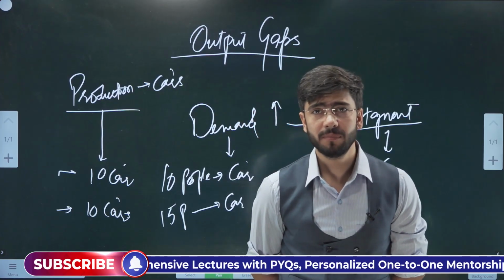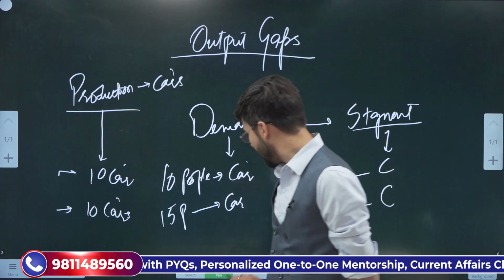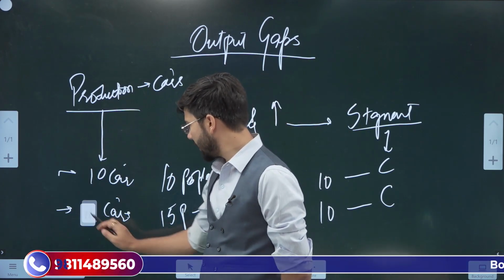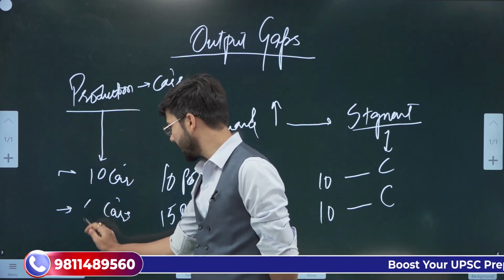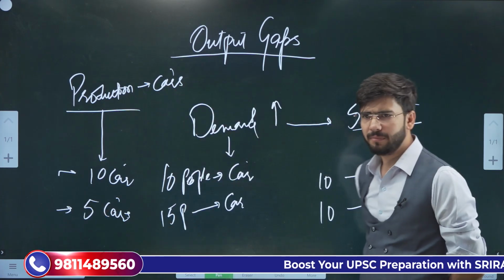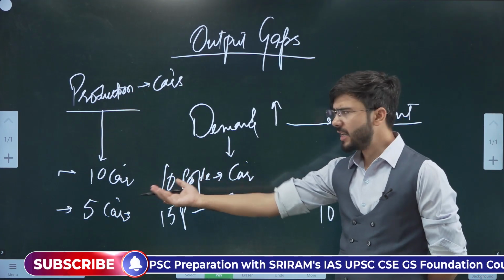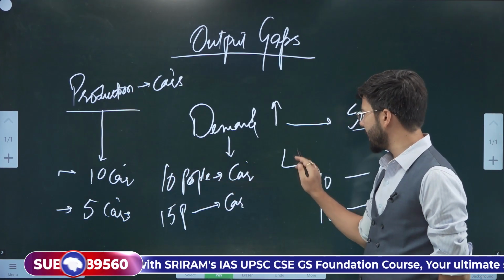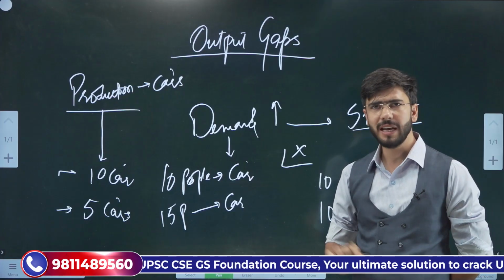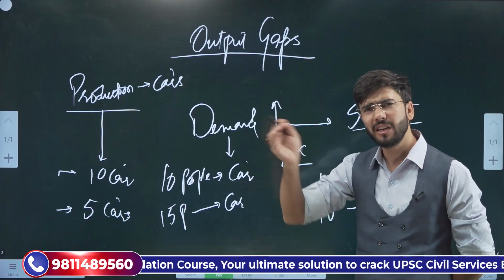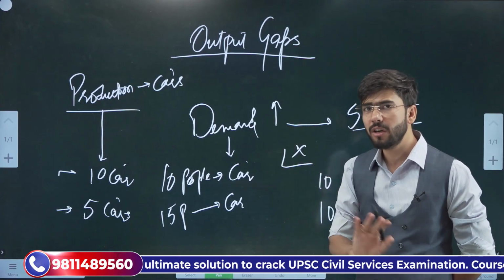What will happen? Simple. Or I would rather write it this way, that the production has decreased to 5 cars. What will happen? Tell me. Very basic thing. We have a demand of 10 cars, we have a supply of 10 cars. It means the market equilibrium will match demand and supply, and there will be no effect of inflation as such. Too much inflation will not be there.